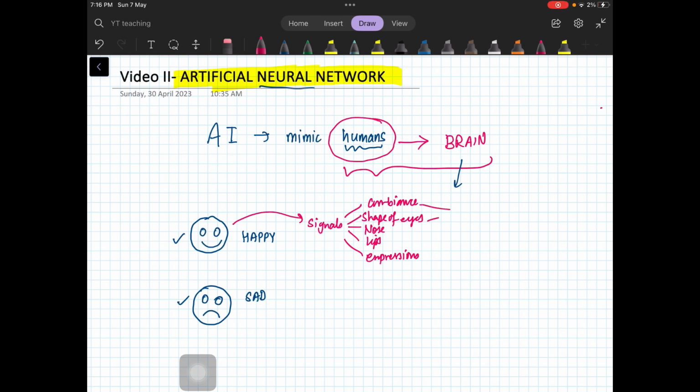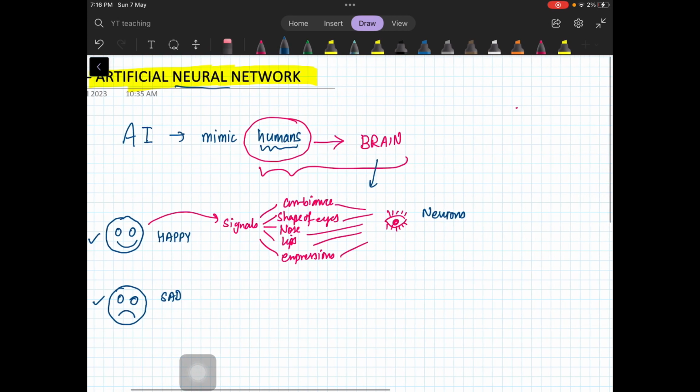All these inputs are received by your eyes. How are they received by your eyes? You have neurons there. So what are neurons? Neurons are basically cells. They have a cell body which has a nucleus and all those things. Then they have receivers: branches which receive these signals.